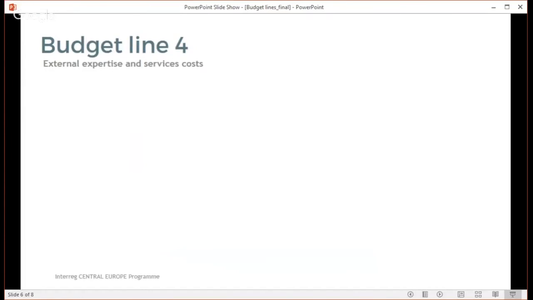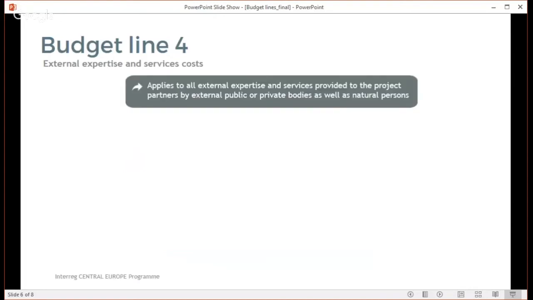Next in line is budget line 4, which covers the costs of external expertise and services. This budget line applies to all the external expertise and services provided by a public body, private body, or a natural person outside of the project partner institution that are subcontracted to carry out certain tasks or activities, which are clearly linked to the project and are essential for its successful implementation. External expertise and services costs are paid on the basis of contracts or written agreements and against invoices or requests for reimbursement.